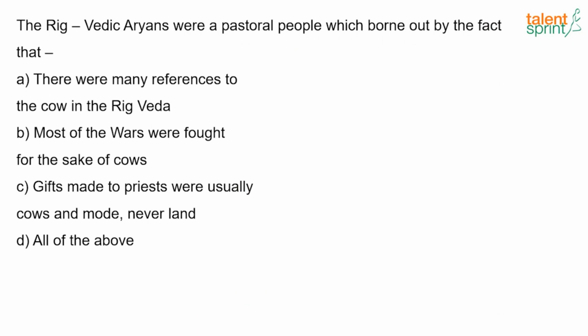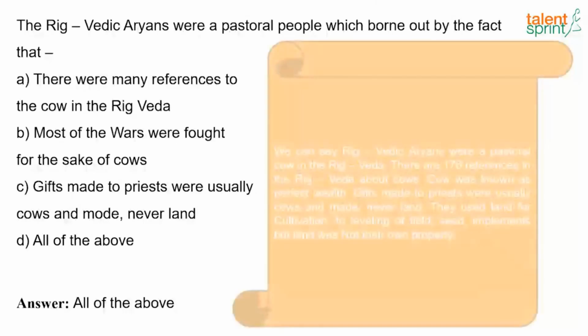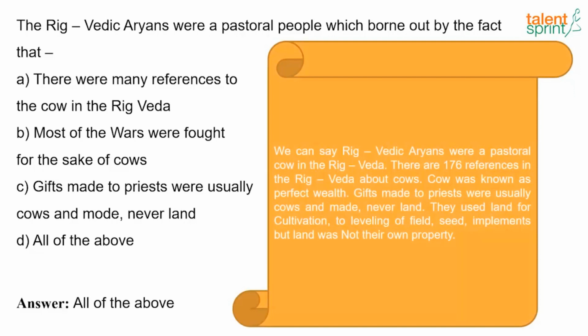Now the next question. The Rigvedic Aryans were pastoral people, which is borne out by the fact that. Just read out the options, and what is the answer? The answer here is, it's all of the above. So the Rigvedic Aryans, there were many references to the cow in the Rigveda, and most of the wars were fought for the sake of cows, and gifts made to priests were usually cows and men and never land, right? So we can say the Rigvedic Aryans were pastoral.